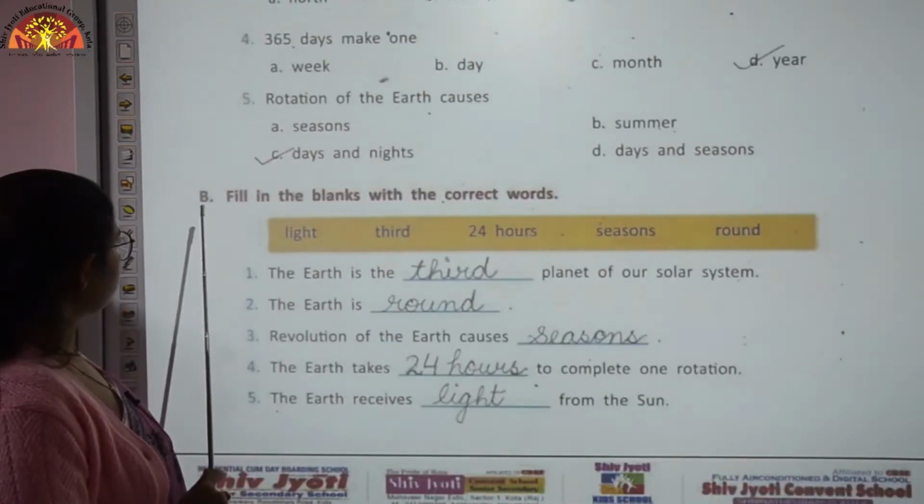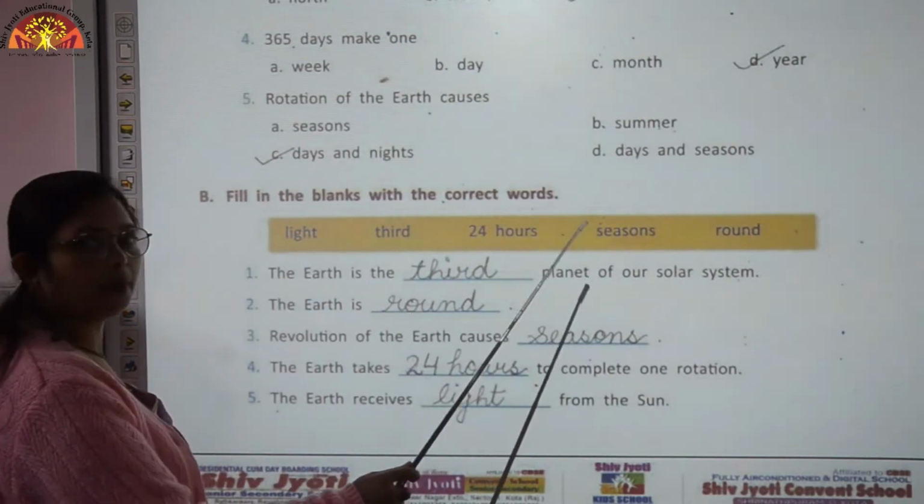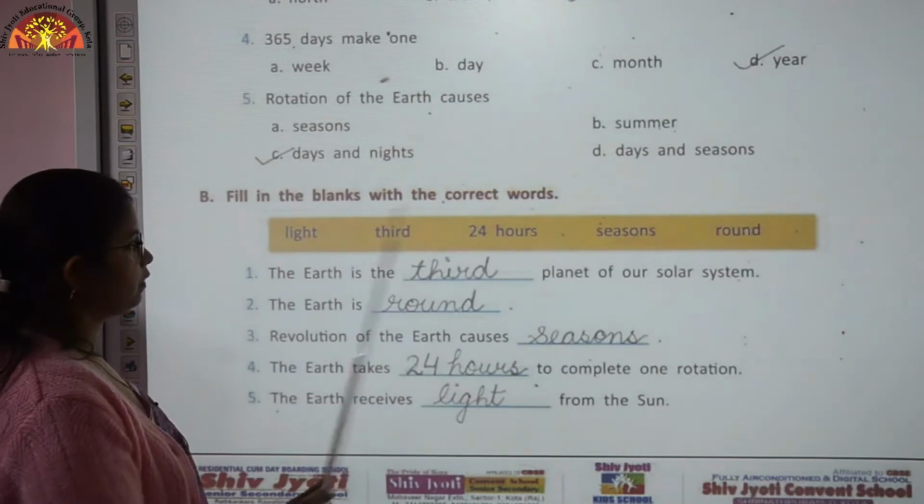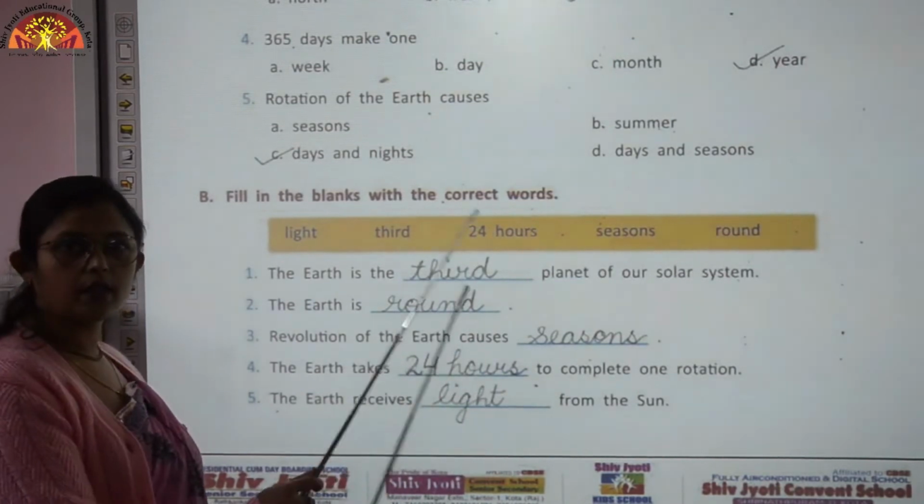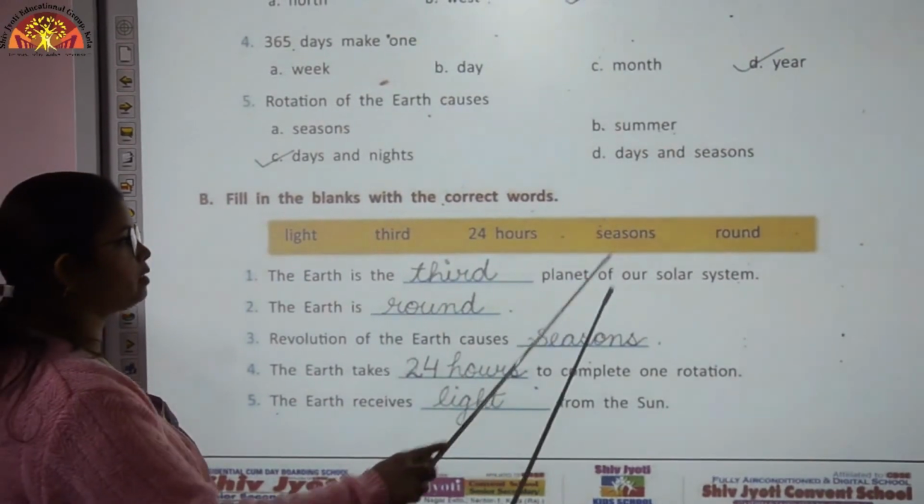Now we come to the next exercise. Fill in the blanks with the correct words. So here words are given in the help box, so we can take help of these words. The earth is the dash planet of our solar system.